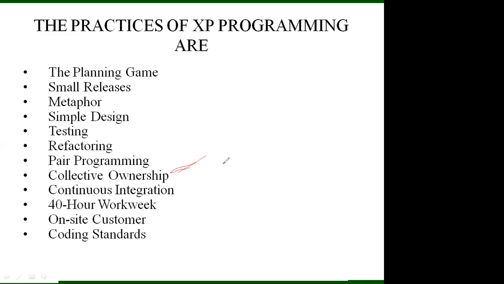In pair programming, only two people take responsibility for the code. In collective ownership, the whole team takes responsibility for the code in the system.